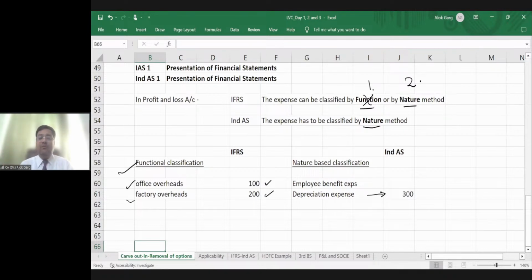And this is what we have removed. Out of two choices, we have removed one choice. Is that clear, friends?